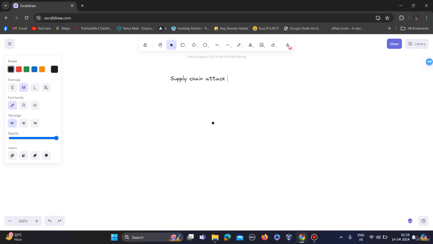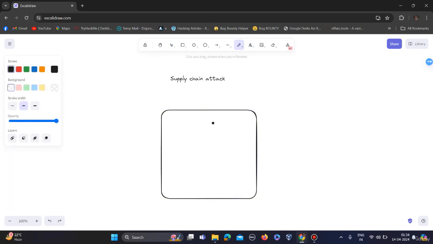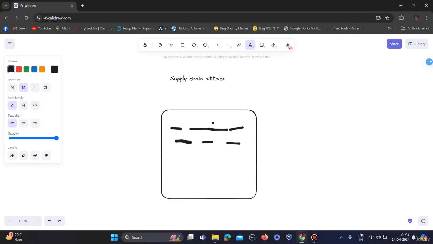To simplify it, let's assume you are trying to find a vulnerability in a blockchain network. In this blockchain network, the vulnerability is not inside the code, but it is inside the tool or dependency we are using to build it.